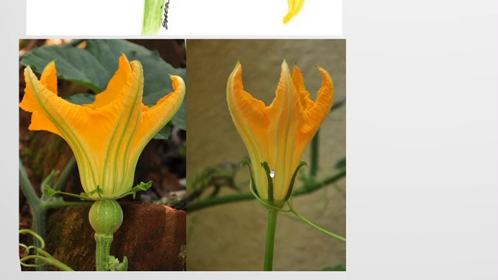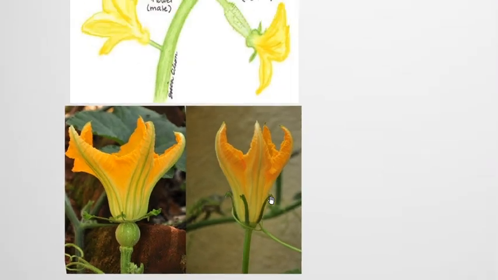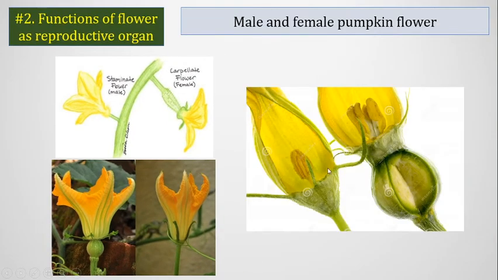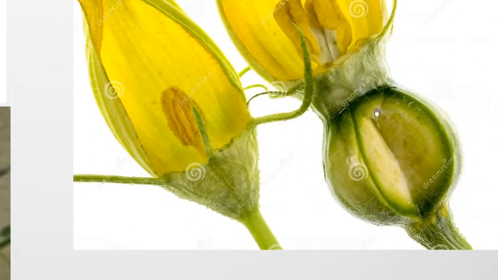It only contains androecium, and the left one doesn't contain the male part, but it contains the female part. You see the prominent ovary present in the female flower. This ovary is not present in the male flower.